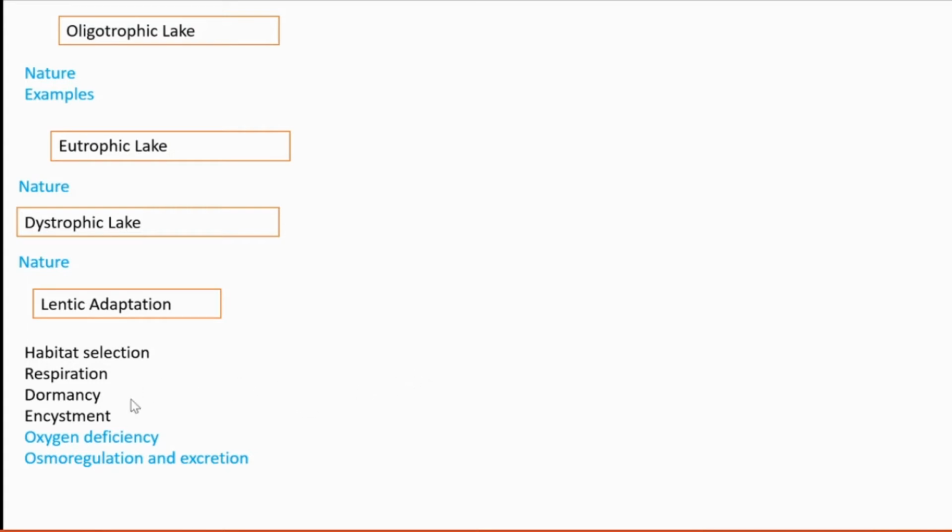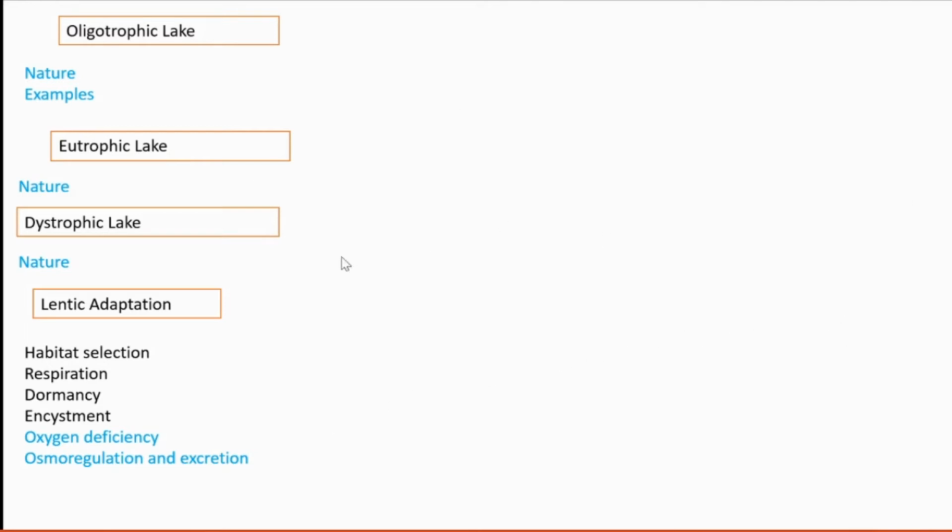So we can categorize animals into neustons, then nektons, periphytons, benthos. In that way, we can categorize organisms according to their habitat selection. Then for respiration, they need some specific organs like rectal gills and abdominal gills. As the name implies, the gills are present in those areas. Accessory respiratory organs are present in some fishes like Anabas.